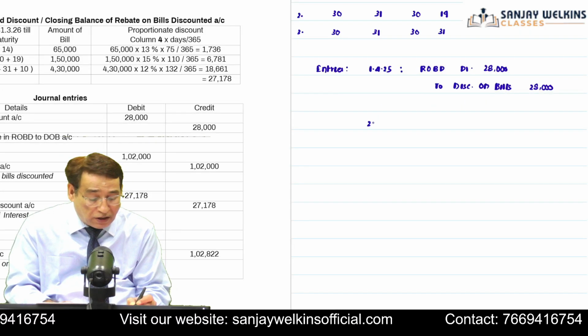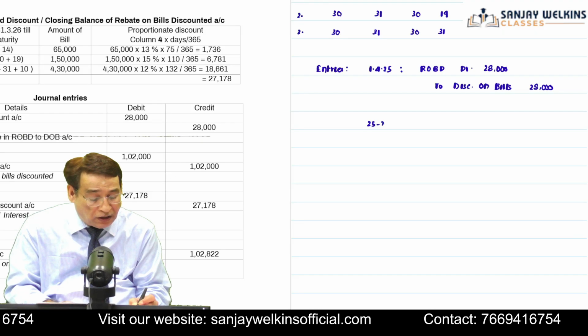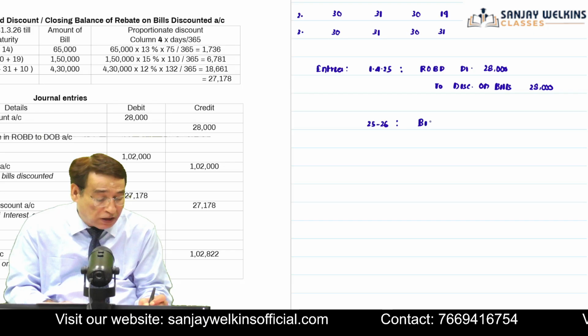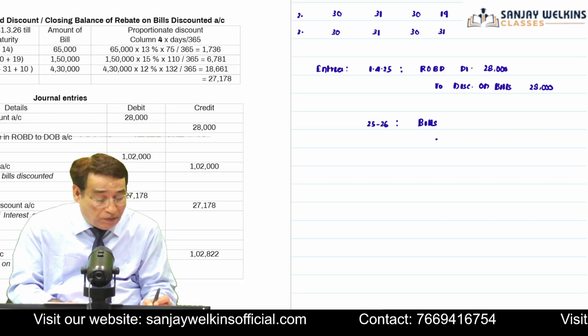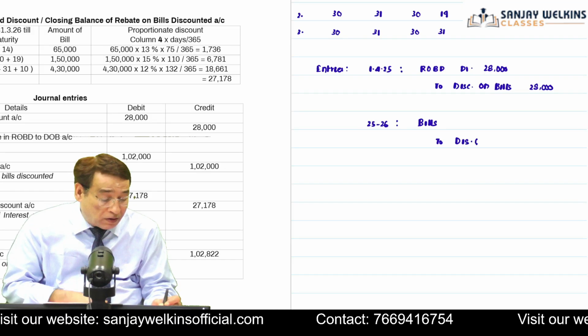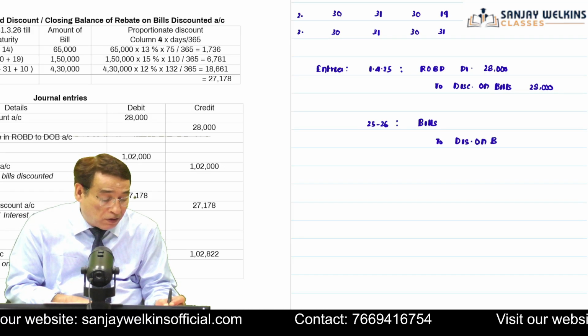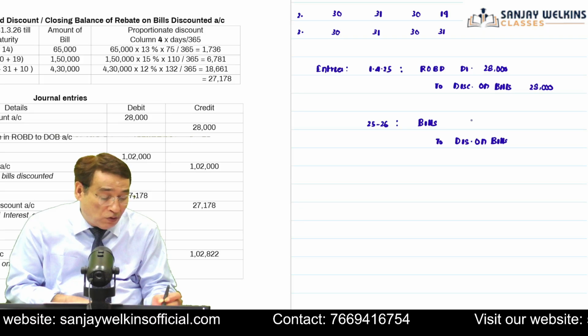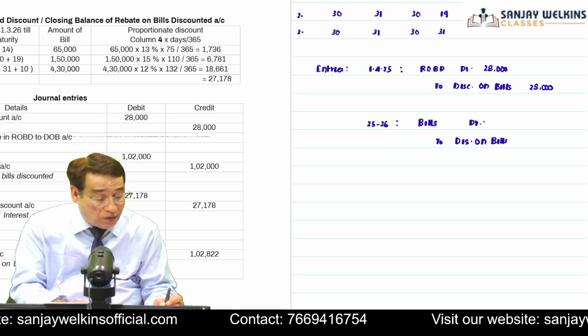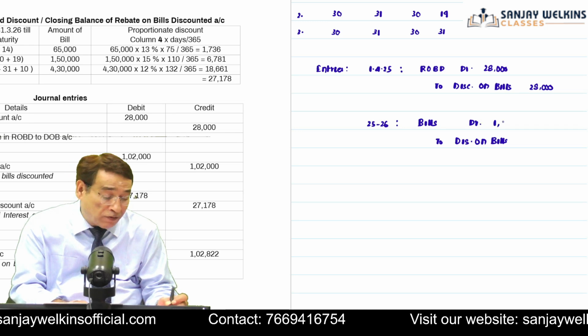Then, in the current year, how much discount have you earned? So you will write bills account debit to discount on bills account. In the current year, you have earned a total discount income of 1,02,000, as per your information number 2.